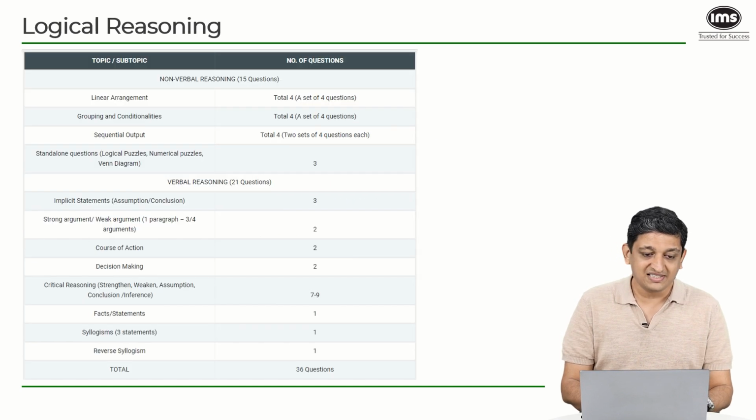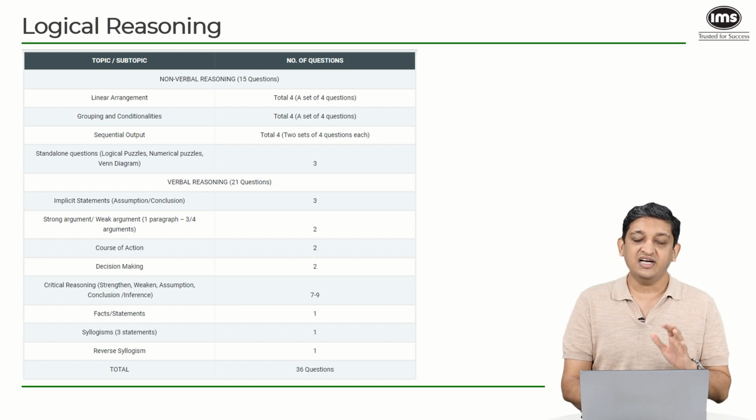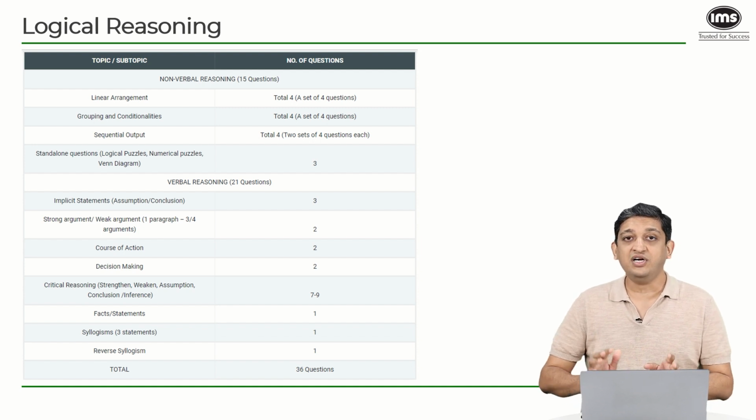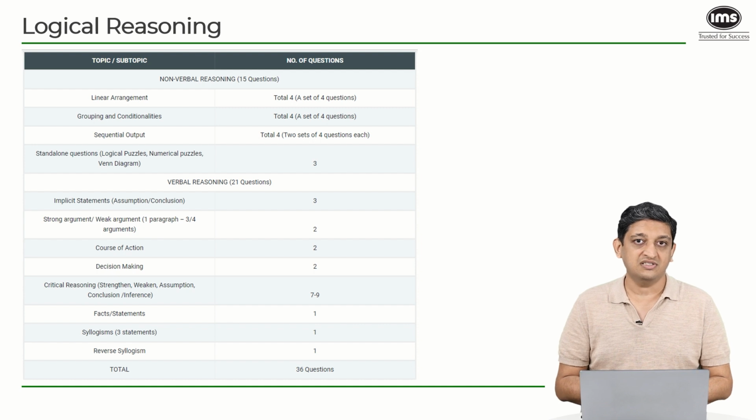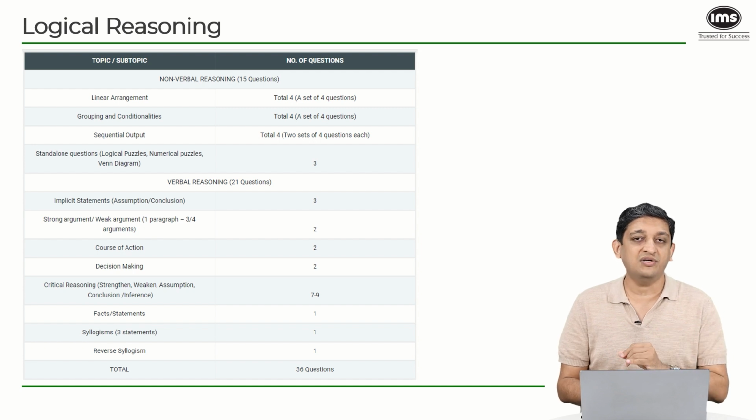Now moving on to the next section, which is the logical reasoning section. Here again you will have 36 questions and you will have 40 minutes to answer these 36 questions. So as I mentioned earlier, you will have to ensure that you finish each and every question by the time the timer runs out for that particular section.